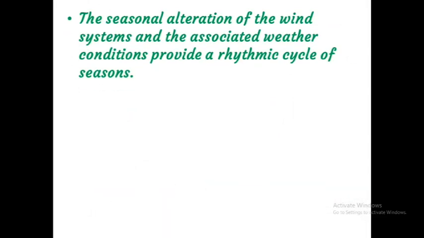First one, the seasonal alteration of the wind systems and the associated weather conditions provide a rhythmic cycle of season. That means the rhythmic cycle of season means we have a winter, after that a summer, then monsoon, then after the retreating monsoon. It is one cycle. After the retreating monsoon, again the winter is coming, again summer is coming, like that it is going as a cycle.